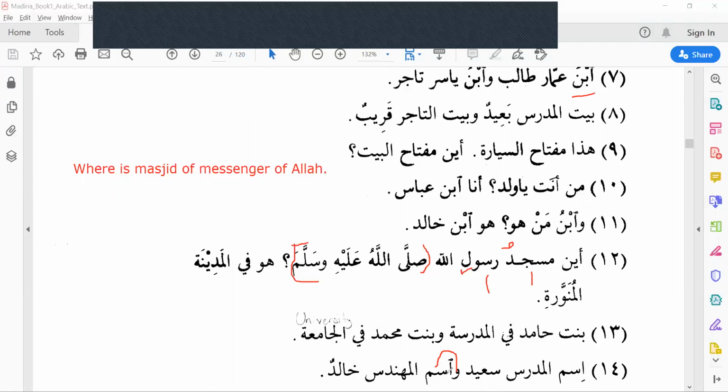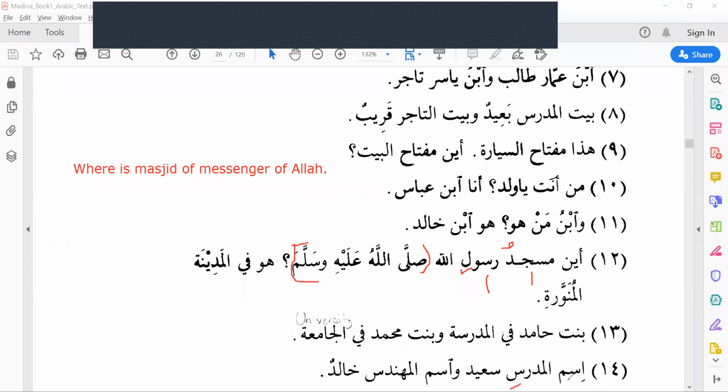If it comes in between the sentence, don't read it. Just silent it. Skip it. Ismul mudarrisi Sa'idun. Teacher's name is Sa'id. Wasmul muhandisi Khalidun. And engineer's name is Khalid.